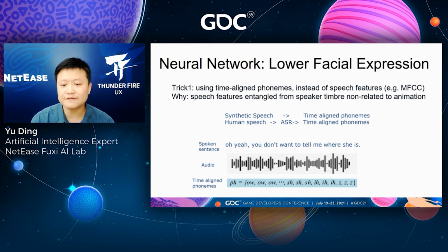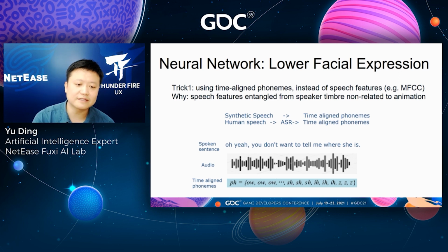Once we get the phoneme sequence from a speech, we align the phonemes according to their duration. Specifically, we repeat the phoneme label according to each phoneme duration. Like this, we can get a time-aligned phoneme sequence. To facilitate computing, we set this phoneme sequence at the same frequency as the motion sequence.